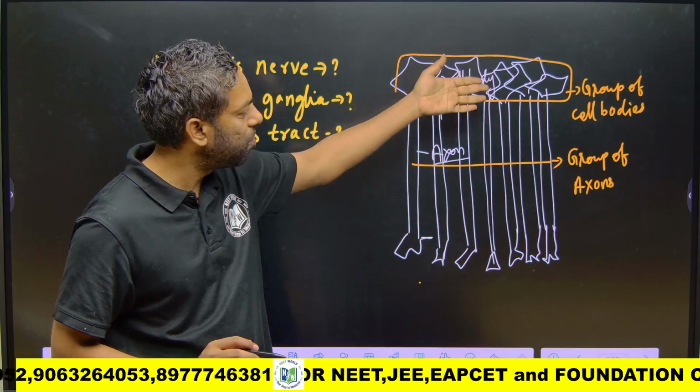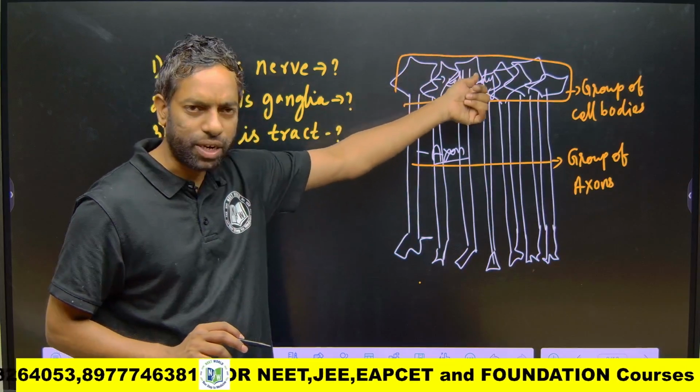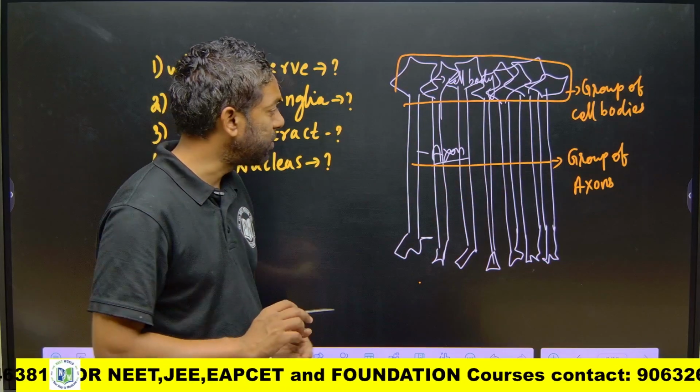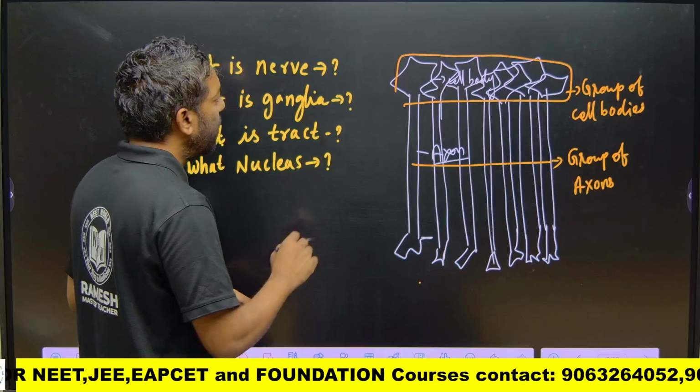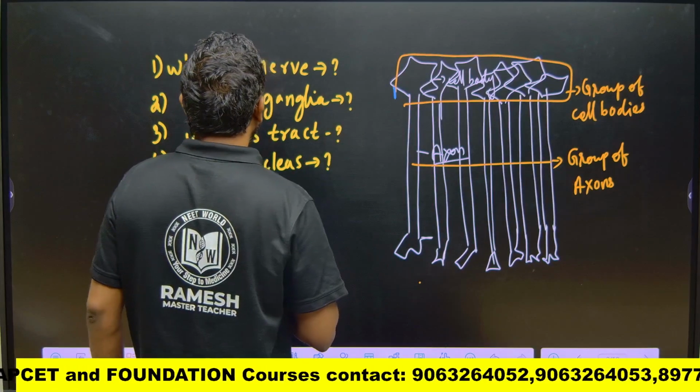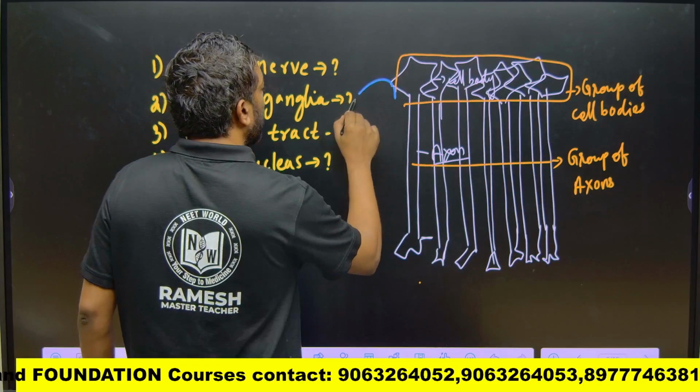The neurons in the peripheral nervous system have cell bodies and axons, the same type as in the central nervous system. A group of cell bodies in the peripheral nervous system is called ganglia.